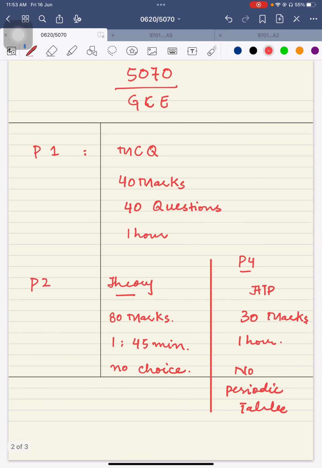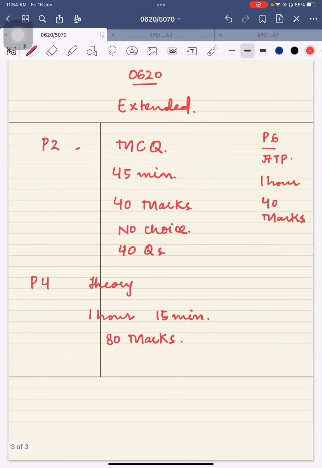I'm really very sorry, guys, this is of 40 marks here. So ATP marks are 40 in both cases, MCQ marks are 40 in both cases, and theory marks are 80. I am marking the marks very clearly. Here it is of 40 marks as well, and the duration is 1 hour.